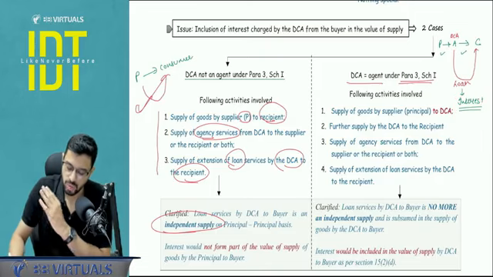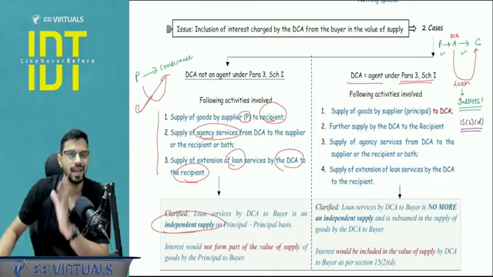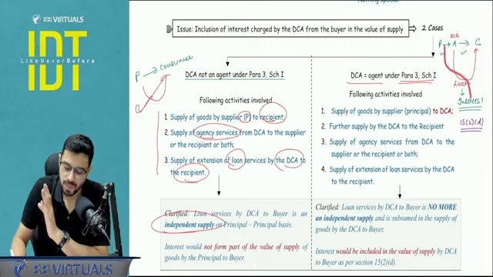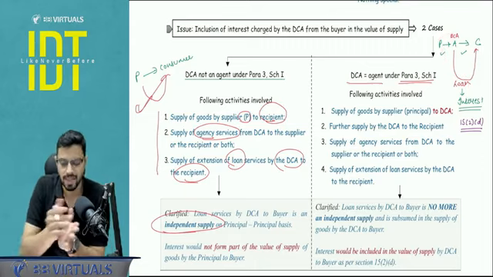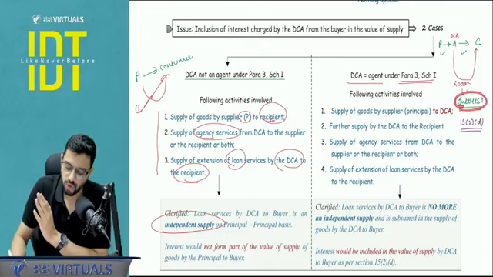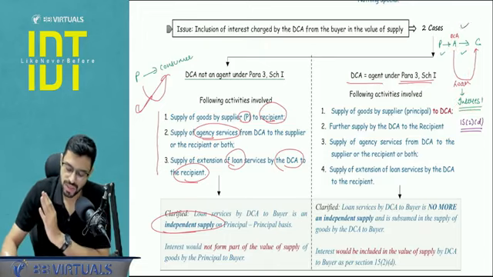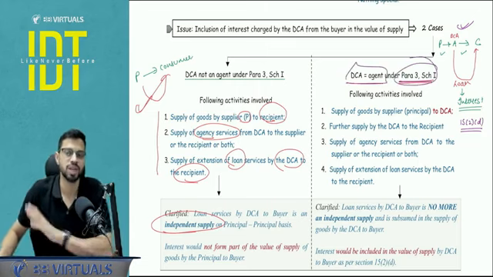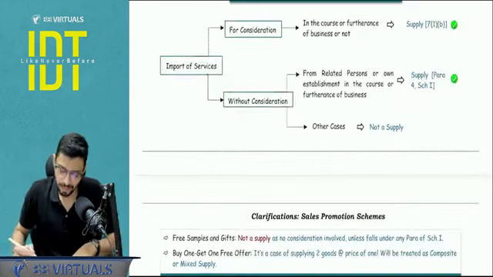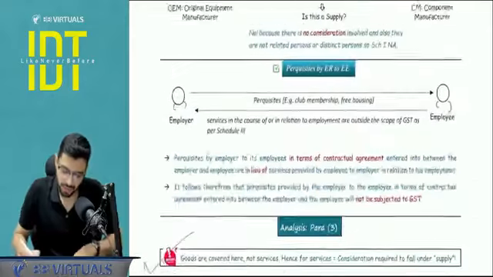The same thing has also been mentioned in section number 15(2)(d) that you cover in chapter number 6, that interest has to be added to the valuation. See, some people get confused here that interest is to be added in this particular supply. No, I'm not talking about the sale transaction by principal to agent. That is a separate thing. I'm saying that this interest will form part of valuation of supply of goods by agent to consumer, because the invoice test is being passed here and the DCA is falling under the agency of paragraph number 3, schedule number 1. Clear?